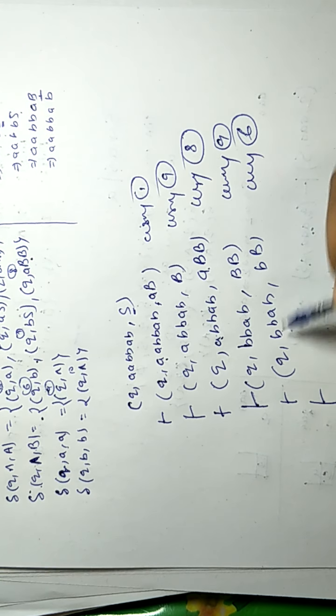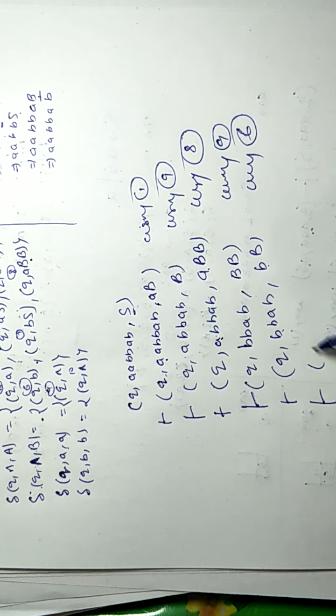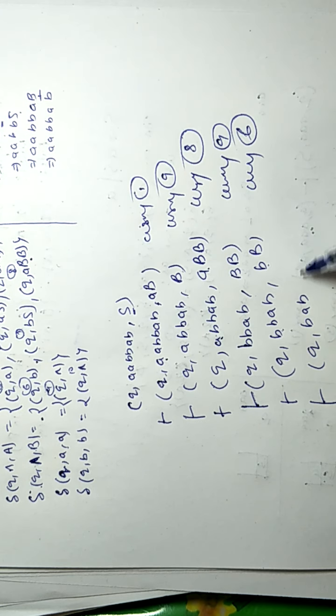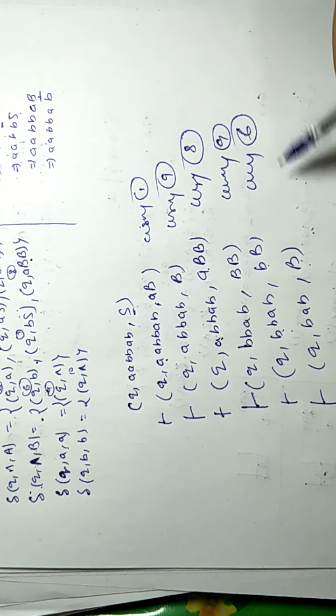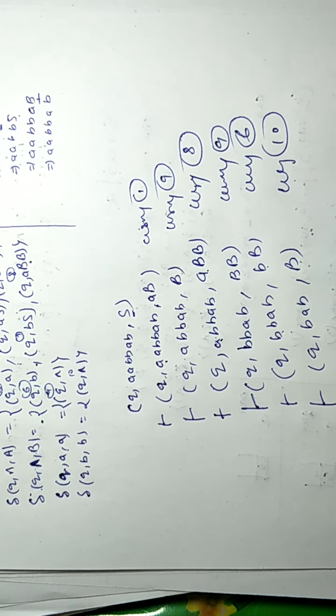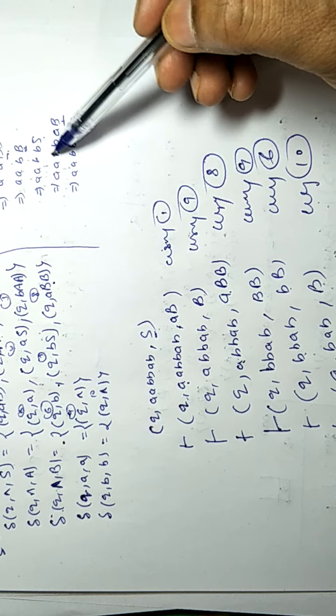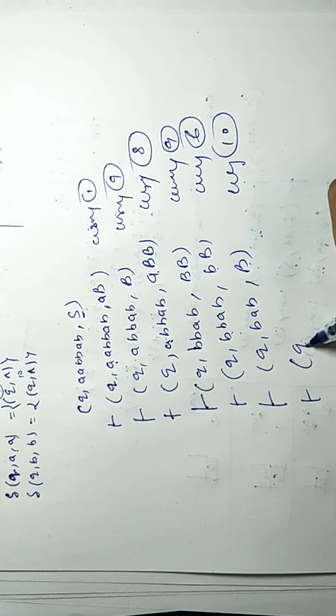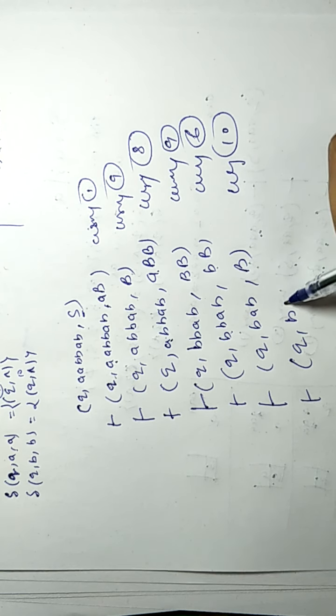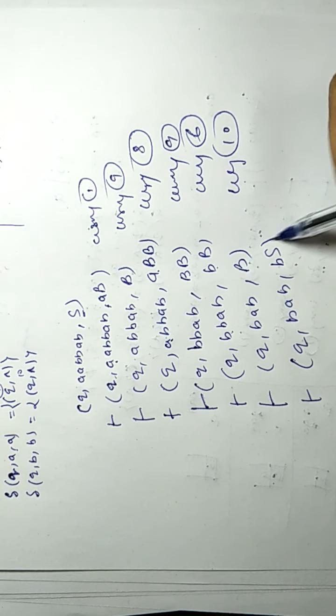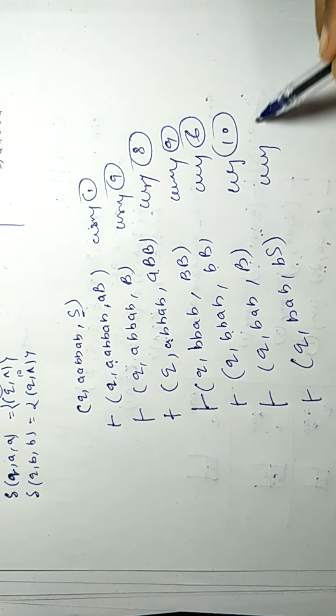Now we pop this b with this b. Remaining input is bab, and B remains, using 10. Now at last we replace this capital B by BS, using 7.